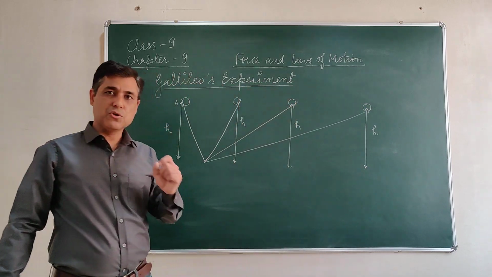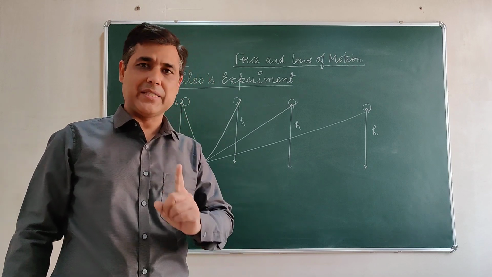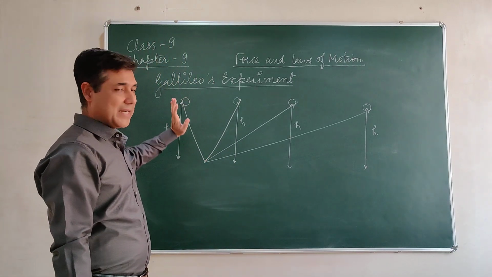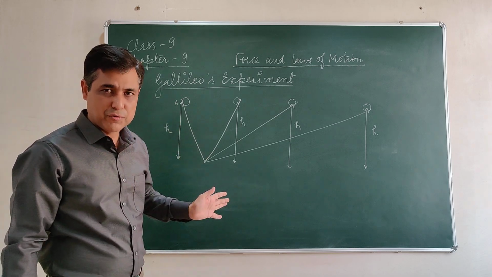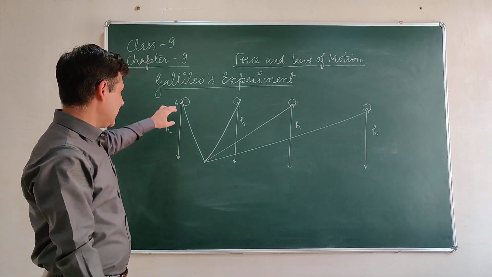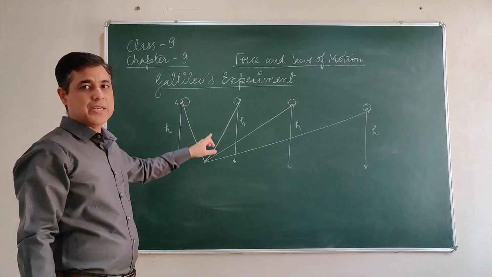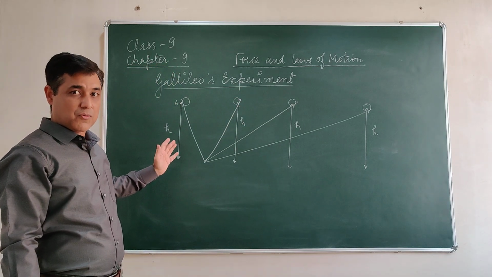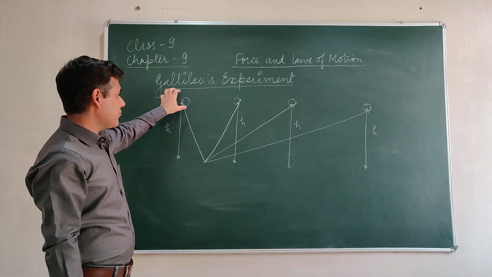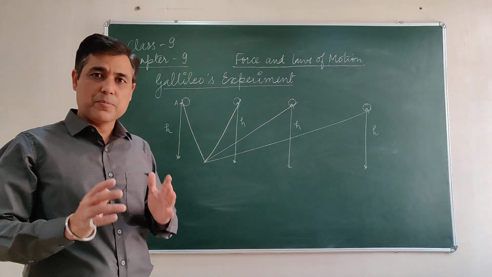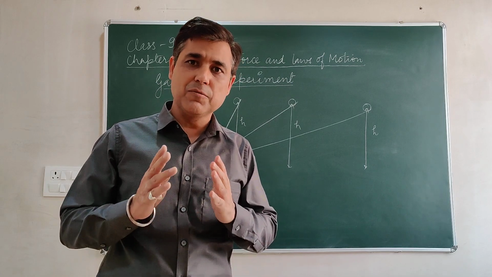That means when there is no external force acting upon it, and that's a very important condition, I told you when I started this experiment that there is no external force. In the absence of any external force, this ball was trying to gain the height from where it was dropped. It means that when there is no external force, the object wants to remain in its own state.